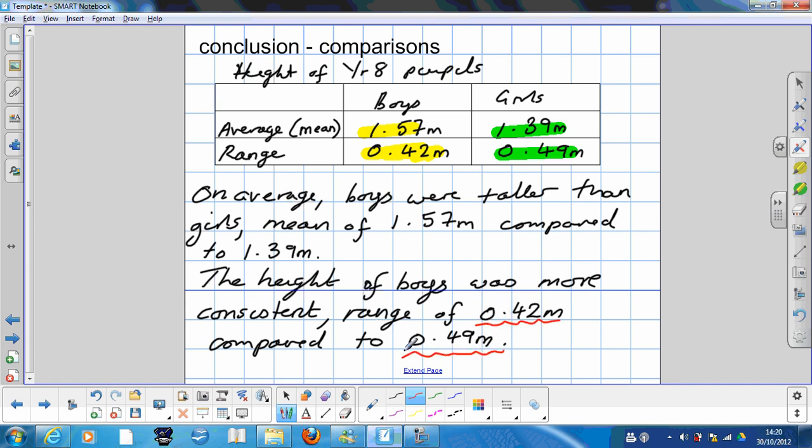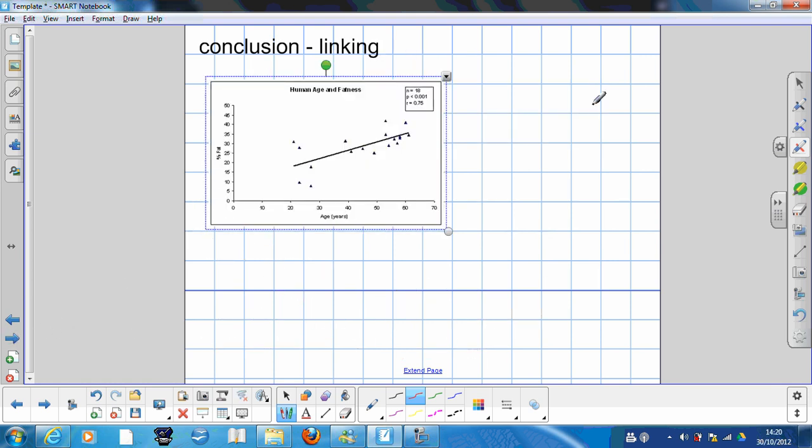We're finally going to look at what conclusions we can draw when we're looking at a linking type question. Well, basically it's this. This is an examination of the link between the age in years and the percentage of fat in the human body. And our conclusion would be something along these lines.